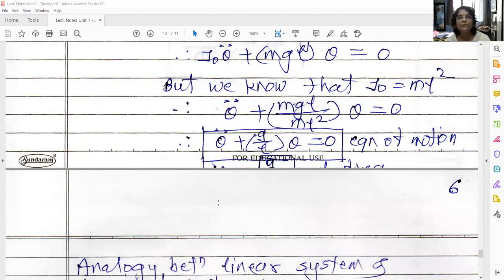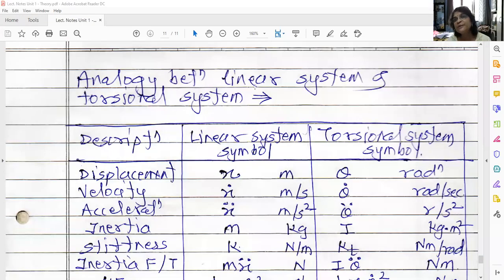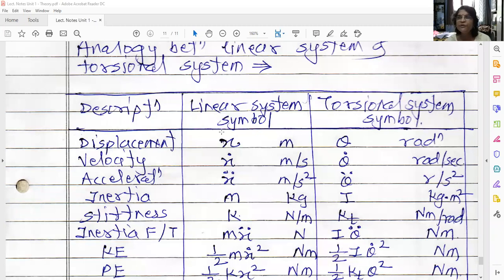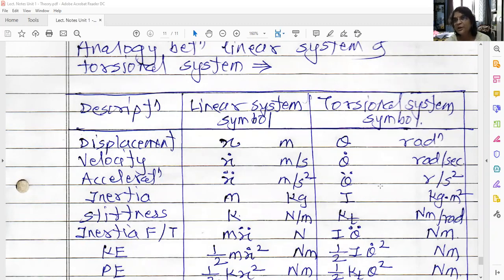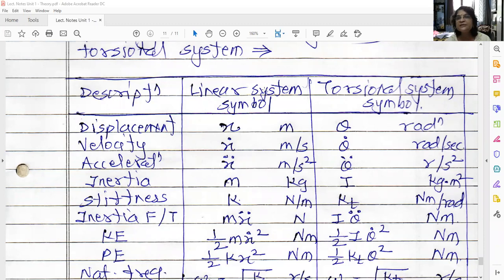Now see the analogy between linear system and torsional system. Using the same procedure we can analyze the torsional system also. The first column represents description, the second column the linear system, and the third column the torsional system symbol. Displacement for the linear system is x in meter or mm; in the torsional system it is theta in radian. Velocity: x dot in meter per second, theta dot in radian per second.